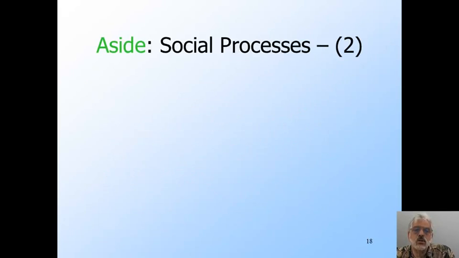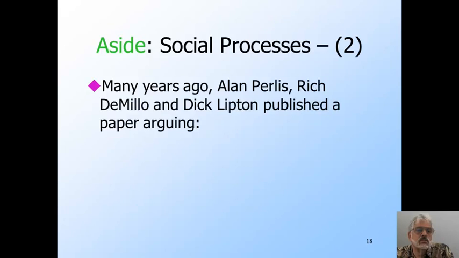I'm going to conclude with a discussion of something that has nothing to do with automata theory per se, but rather applies our understanding of what makes a proof believable to the question of whether we can prove programs correct. There was a paper written on the subject about 40 years ago by three computer scientists of serious note. Alan Perlis was the first winner of the Turing Award. Rich DeMilo later became Chief Technical Officer at Hewlett-Packard and was also Dean of Computer Science at Georgia Tech. Dick Lipton was the guy who replaced me when I left Princeton in 1979. He also has a number of important ideas to his credit, including the one I want to talk about now.